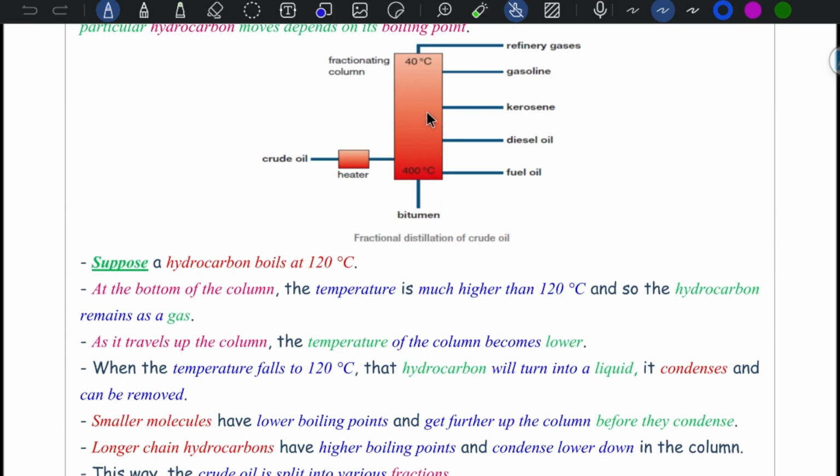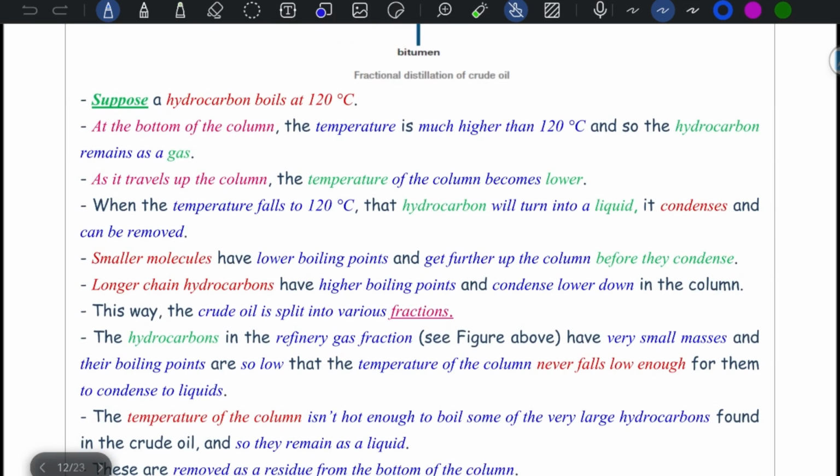As it travels up the column, the temperature of the column becomes lower. When the temperature falls to 120, that hydrocarbon will turn into liquid. It condenses and can be removed. So smaller molecules have a lower boiling point and get further up the column before they condense, while longer chain hydrocarbons have a higher boiling point and condense lower down in the column. This way, the crude oil is separated into various fractions.